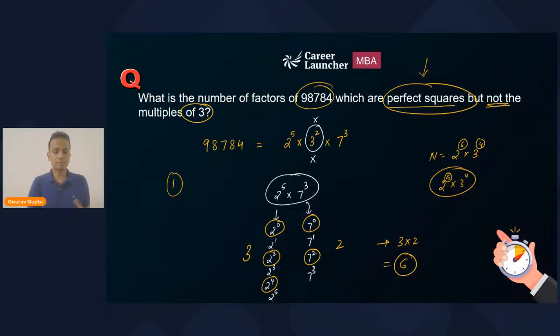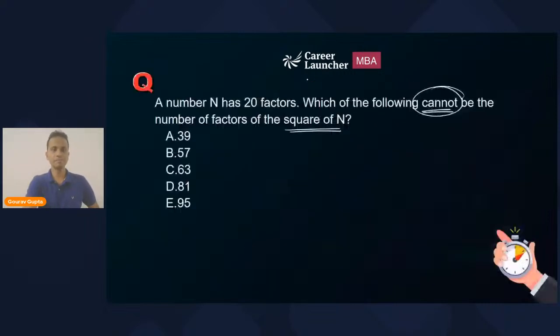Will one be considered as a perfect square? Yes, Astha, I had explained that. See this. 1 is a perfect square. Yes, 1 square is equal to 1. It is not a multiple of 3, and it is the factor of every number. So yes, 1 will be considered. All right. Now the next question in front of you. I hope, Astha, I have cleared your doubt.